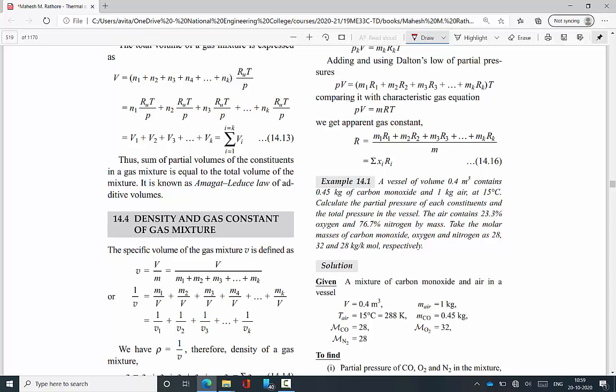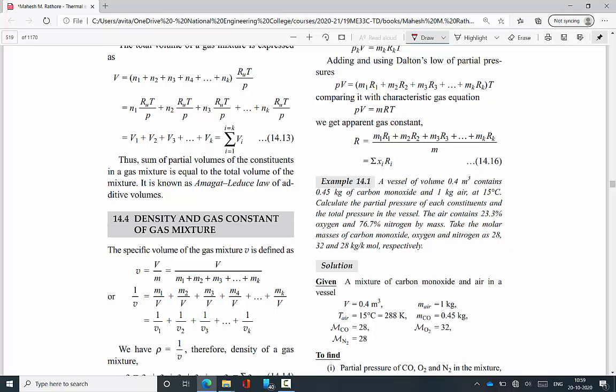Okay, the denominator is in the place of the numerator, and the numerator is in the place of the denominator, because I take the reciprocal for the specific volume. Therefore, 1 by v equals m1 plus m2 plus m3 plus m4, whole divided by v, from the previous step, which gives m1 by v plus m2 by v plus m3 by v plus m4 by v. This equation is obtained. Therefore, it is nothing but 1 by v1 plus 1 by v2 plus 1 by v3. Then the density of a particular substance is equal to 1 by v.